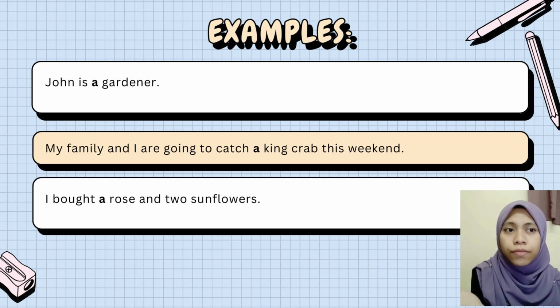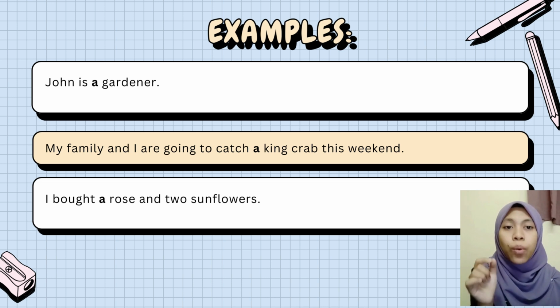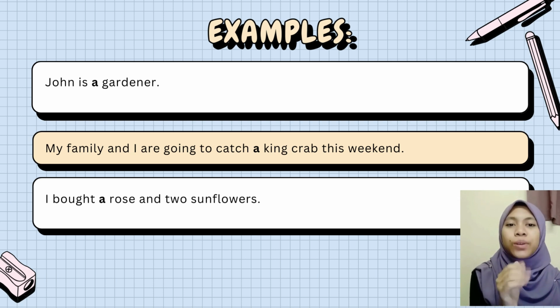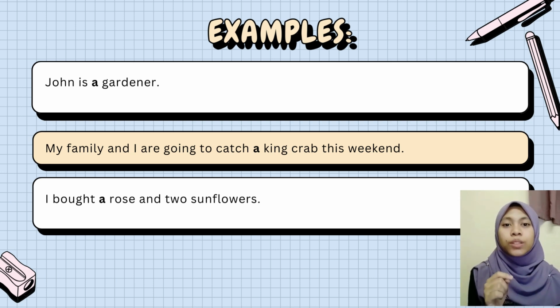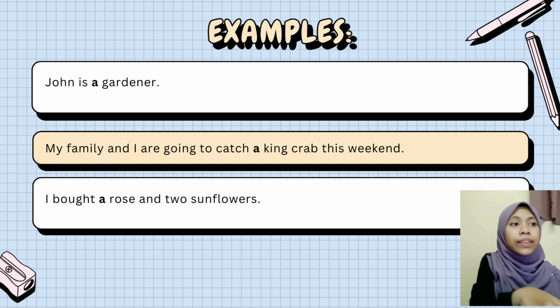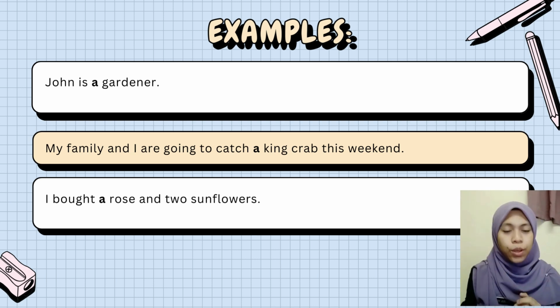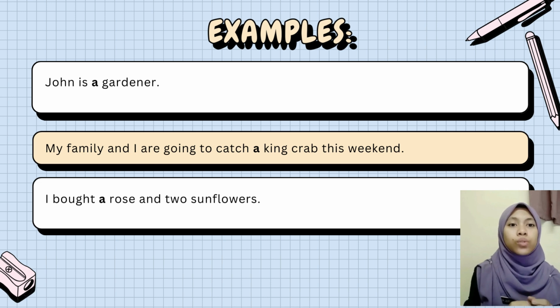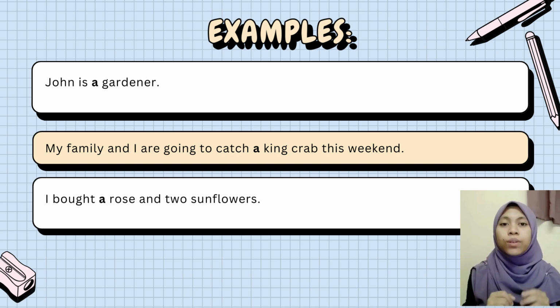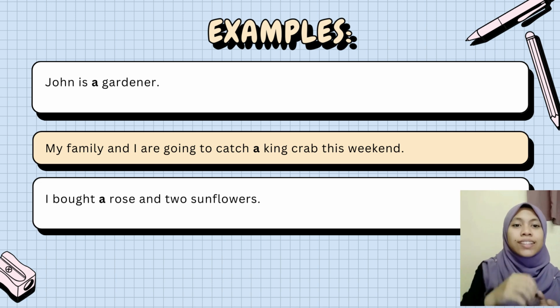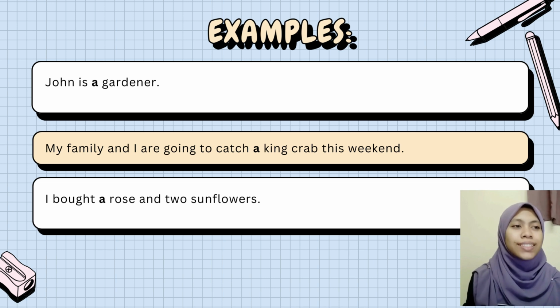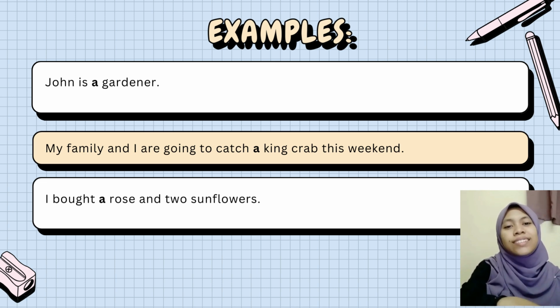Fatiha, because we want to indicate one in number. Can you see the sentence over there? A rose means 1 rose. So I am telling people that I have 1 rose. So 1 rose equals a rose. 1 rose, a rose. It is the same thing. And also the word rose starts with a consonant sound, and that's why we use a instead of an. Next,